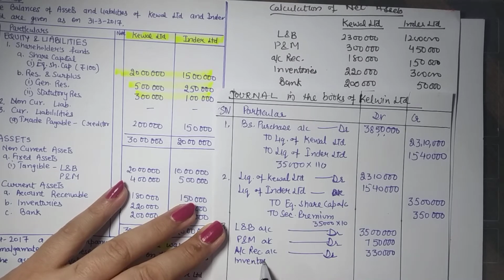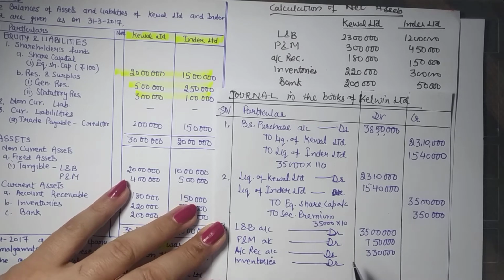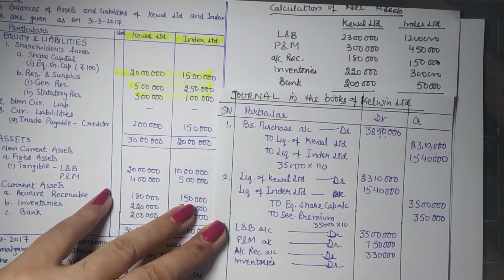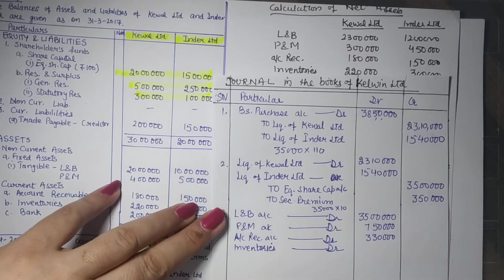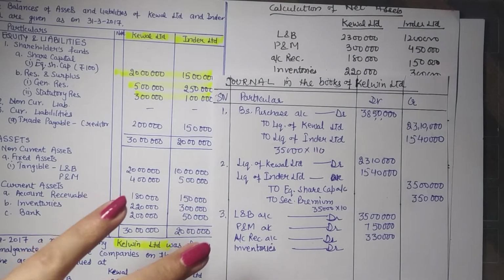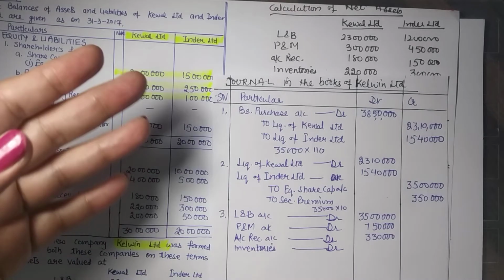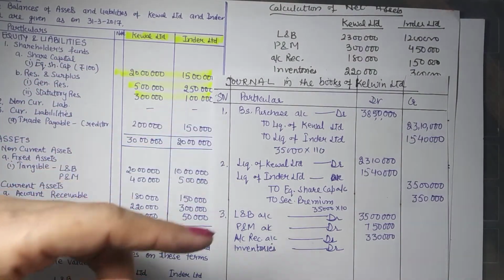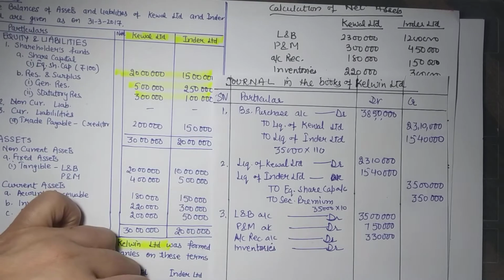Inventories. Now while recording inventories, we need to remember one thing: if our own stock is coming back to us, we need to cancel the unrealized profit. Own stock coming back to us means that this purchasing company sold this stock sometime back to the vendor company, and now that stock is with the vendor company, which is coming back again to the purchasing company.